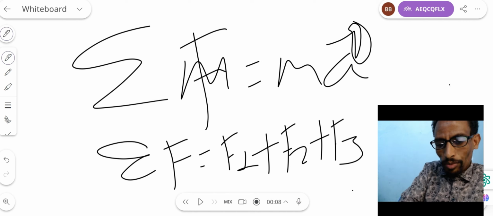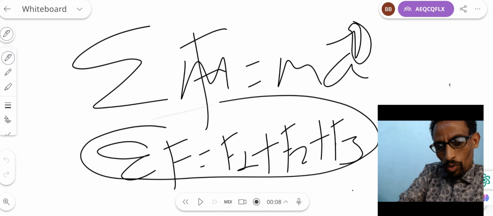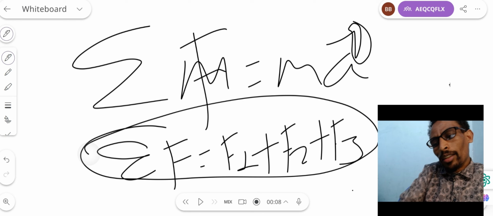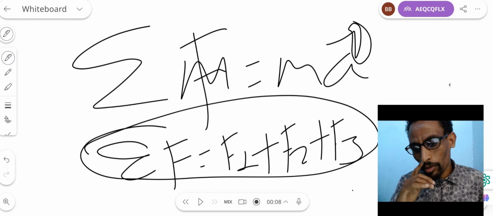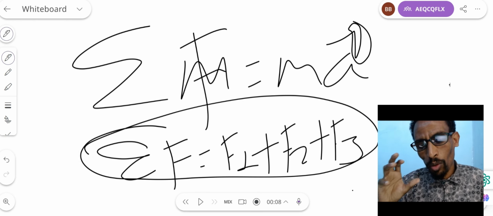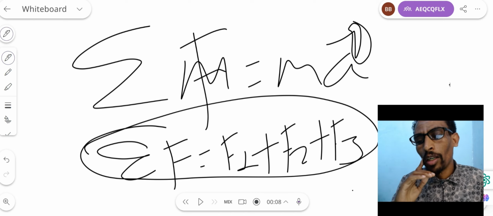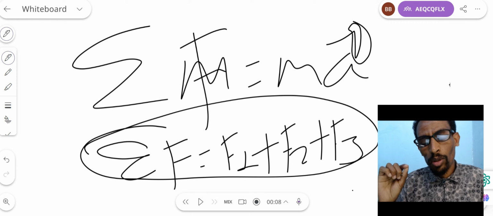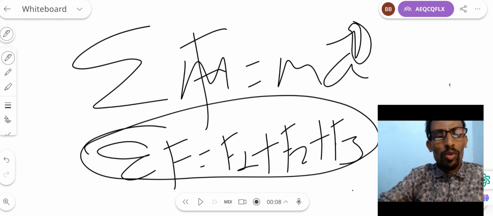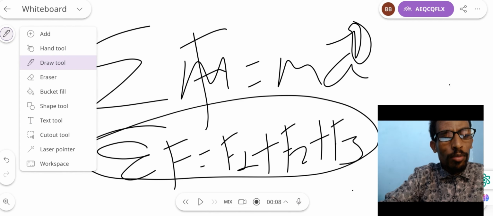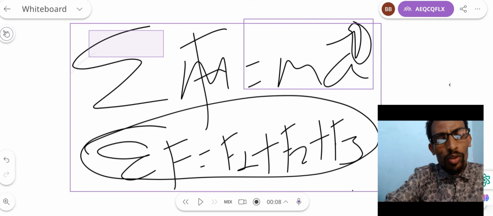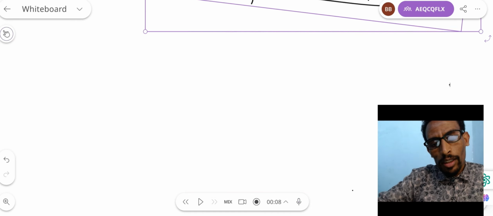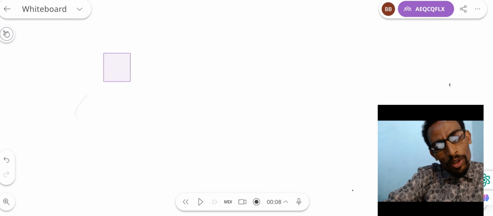If the summation of force is expressed like this, then starting from Newton's second law, we can conclude whether an object is at equilibrium or not.